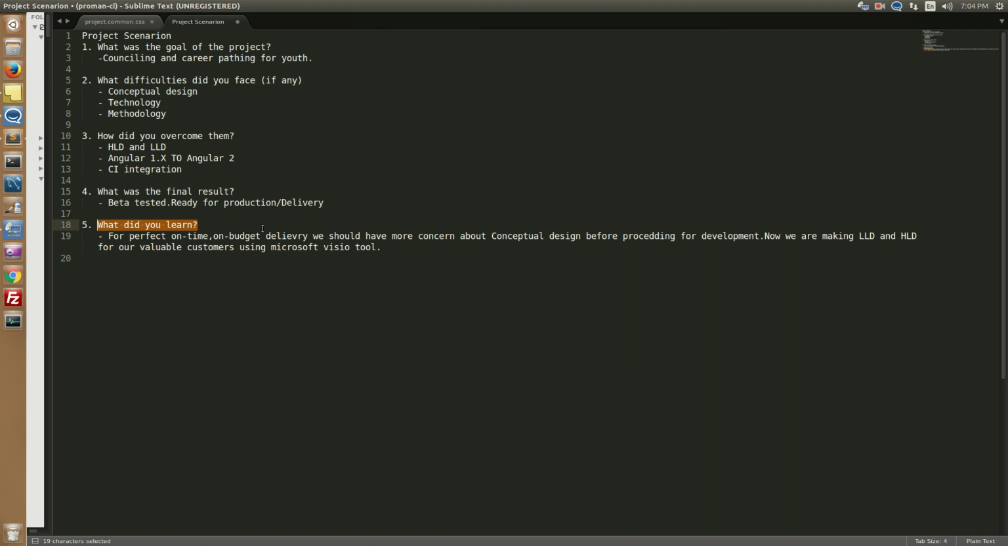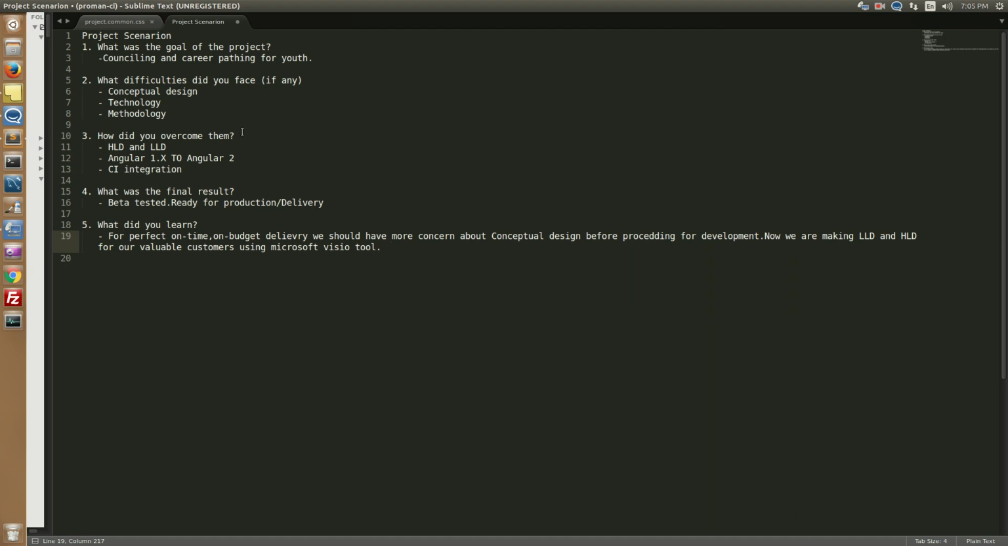And now the last but not the least question that you asked was what you learned from this. Frankly speaking, our company and our team learned so many things in this project. But as a technical person, I learned so many things. For on time, on budget delivery, we should have more concern about the design purpose. The conceptual diagram should be made first. If we make every conceptual diagram clear in the first phase, we do not have to do as much work in the coding part.